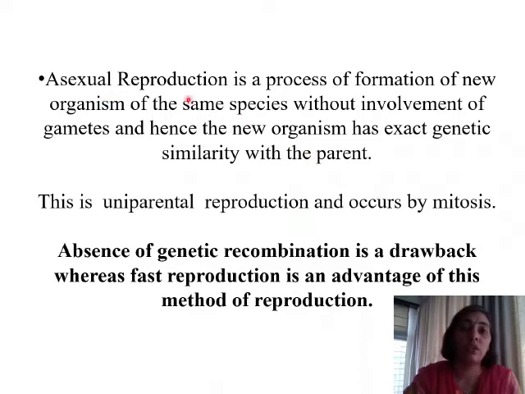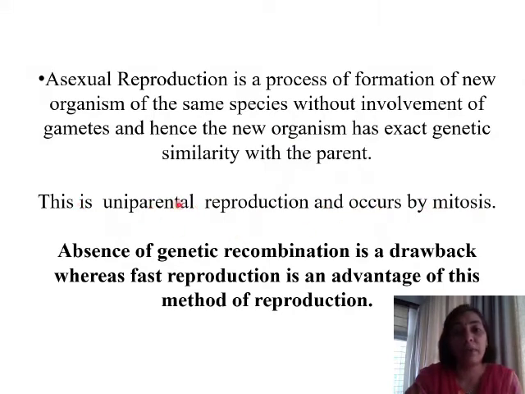So asexual reproduction does not require gametes, and an organism of the same species is formed without the involvement of gametes. Due to this, the genetic material of the parent and the offspring or the new daughter cells that are going to be formed is going to be exactly alike. So since the genetic material is alike, we will find that the new daughter cells are exact replicas of the parent cell. This is uniparental reproduction and occurs by mitosis.